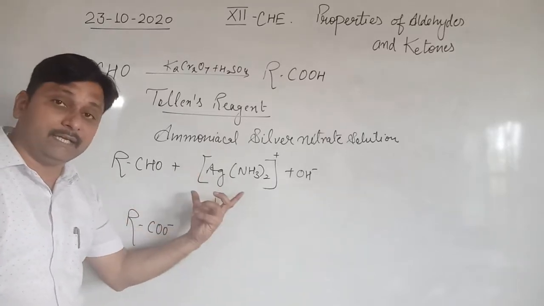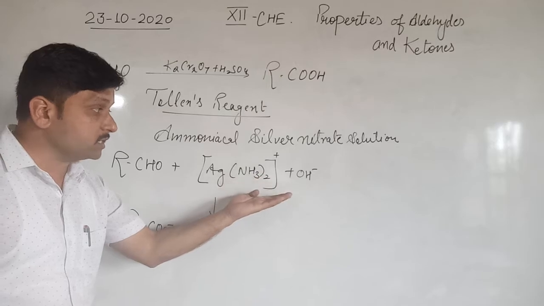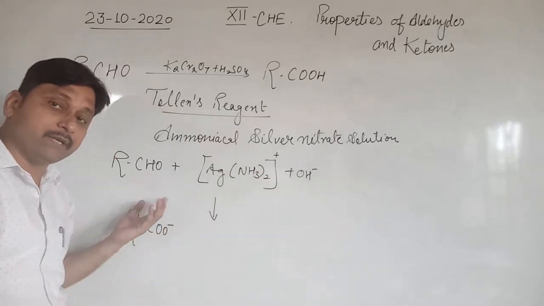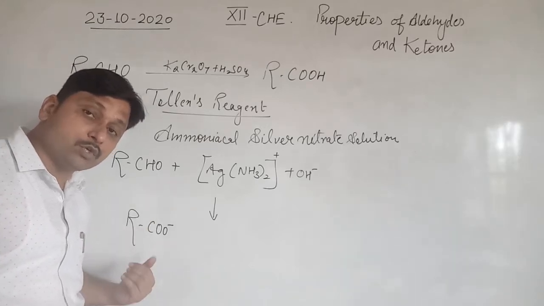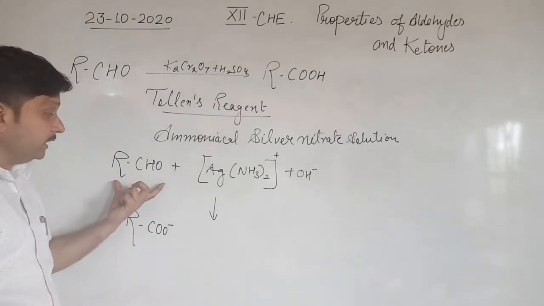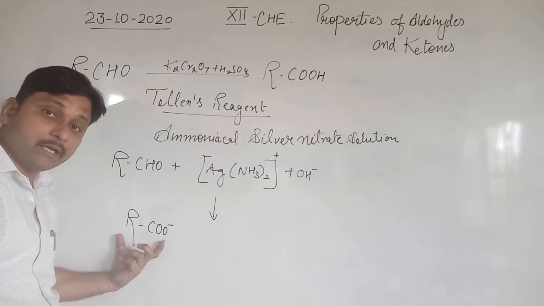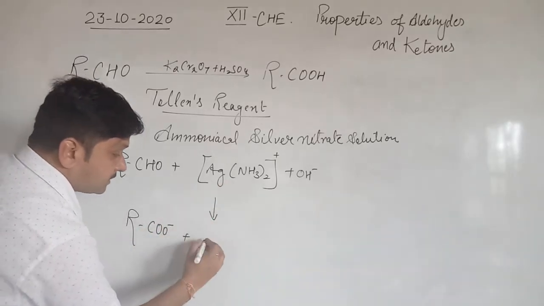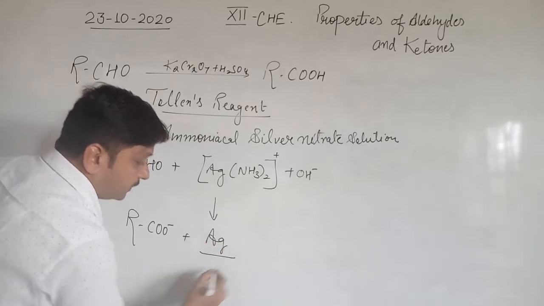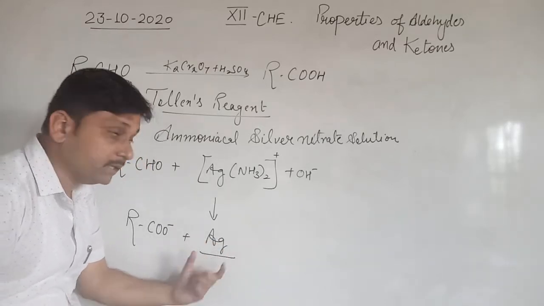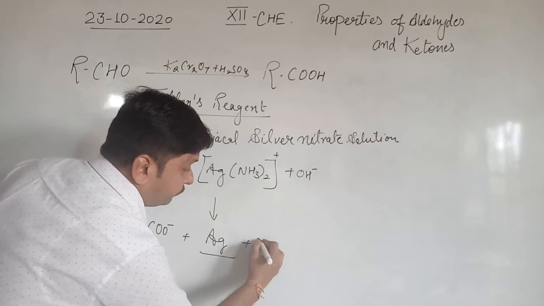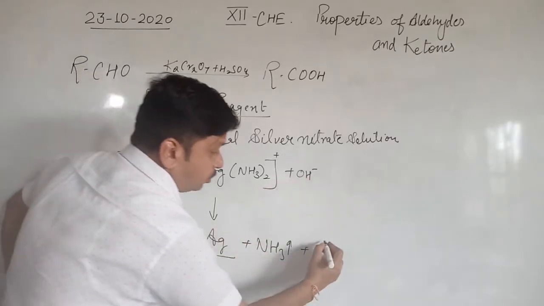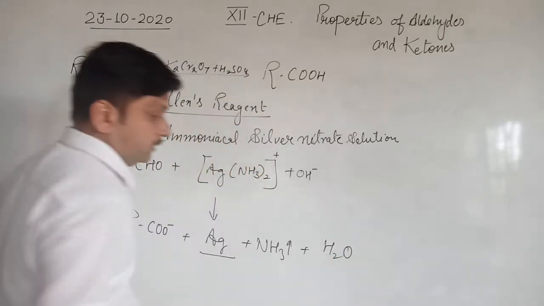Because in the starting we have used the positive and negative parts, that is anionic condition. That's why we use anionic condition on the product side also. So aldehydes convert into carboxylate ion. This complex converts into the silver mirror, ammonia is liberated as ammonia gas, and the OH ion converts into water.